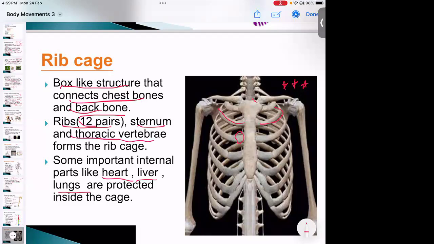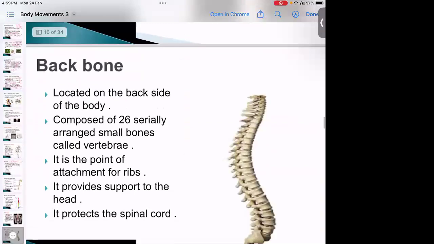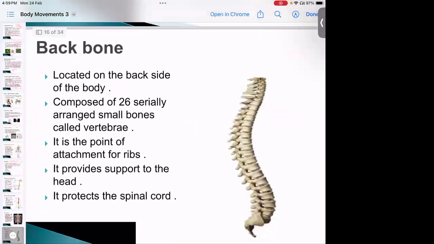Sternum and thoracic vertebrae form the rib cage. So this is the thoracic vertebrae. The back part is called the thoracic vertebrae, and the front side, this side, is called the sternum. The whole one is called the sternum, and they will be protecting the important organs like the heart, liver, lungs inside them. Then the next one, backbone.